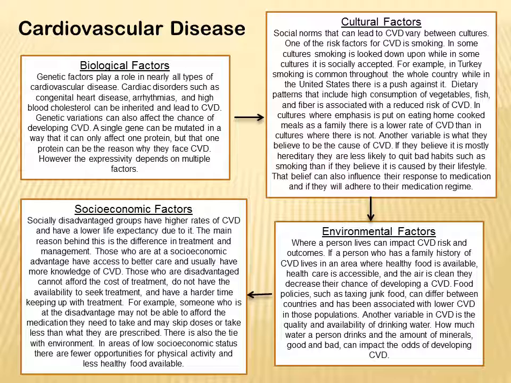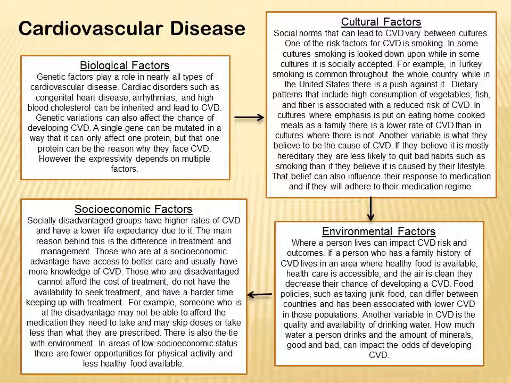Environmental factors. Where a person lives can impact cardiovascular disease risk and outcomes. If a person who has a family history of cardiovascular disease lives in an area where healthy food is available, healthcare is accessible, and the air is clean, they will decrease their chance of developing cardiovascular disease.